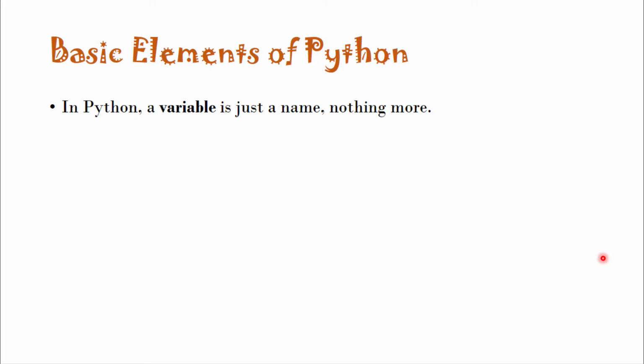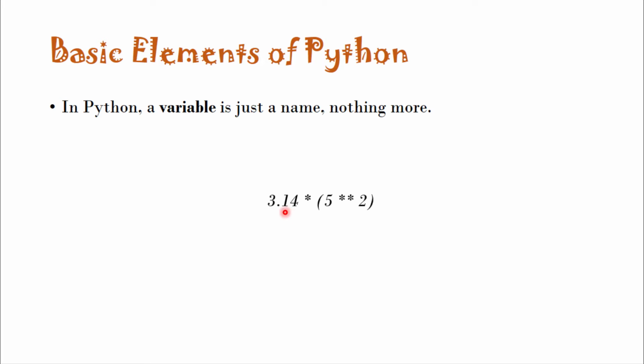Okay, now let us learn some more basic elements of Python. In Python, a variable is just a name and it is nothing more. You must keep in mind, a variable in Python is just a name, it is nothing else. For example, you want to evaluate an expression which is 3.14 into 5 square. Actually, it is the area of a circle with radius r, which is equal to 5.